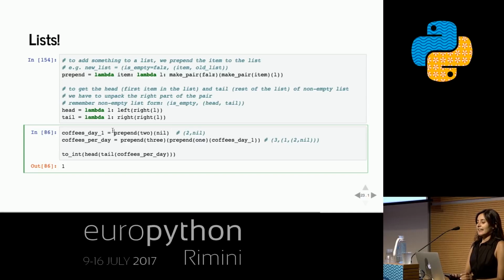Okay, on the first day of EuroPython, I had 2 coffees. So I'm going to prepend 2 to an empty list, and this is how we get a list that just has one thing in it. So we already have the empty list. We needed a list with one thing in it. This is how we could do it. We could prepend 2 to the empty list.